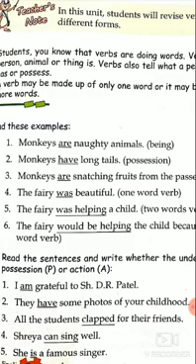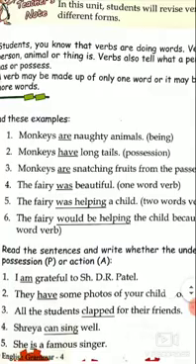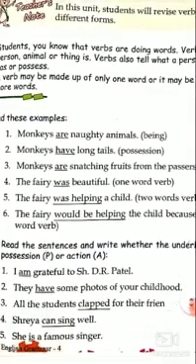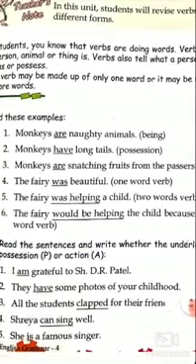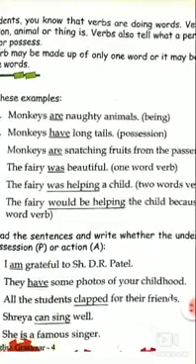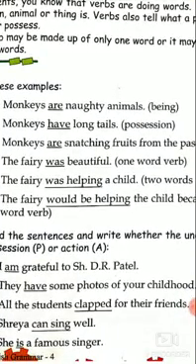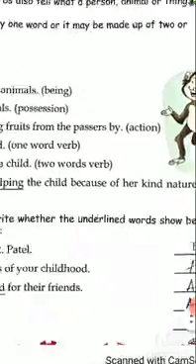The fairy was helping a child. In this, there is a main verb and a helping verb, a linking verb. Was is the linking verb and helping is the main verb. Two verbs are there in the sentence. And in this sentence, the verb shows action.